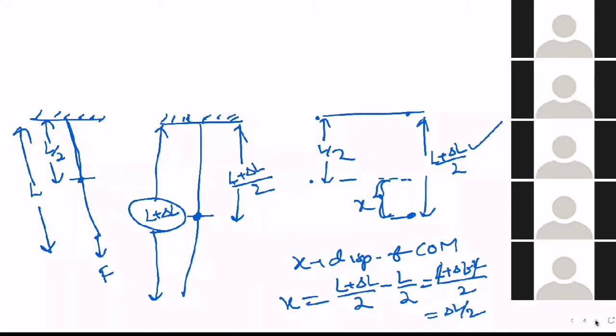Now here we calculated the displacement of the rod, which is nothing but the displacement of the center of mass. Displacement of the rod or wire, anything, is the displacement of the center of mass. So what did we calculate as the displacement? L plus delta L by 2.